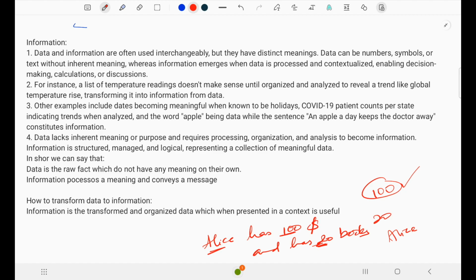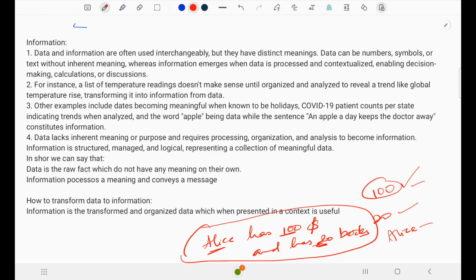This means the data can be used for decision making or calculation. The data then becomes information. So the three raw facts I put together in a context transform into information. Clear? So we can say that transformed or organized data, which when presented in a context is useful, is called information.